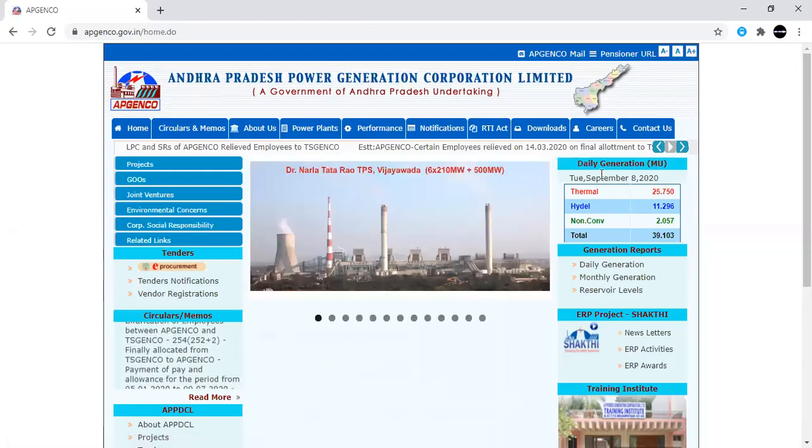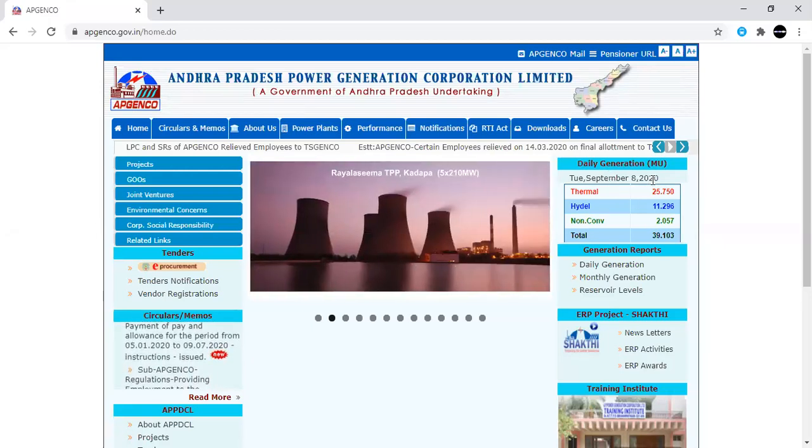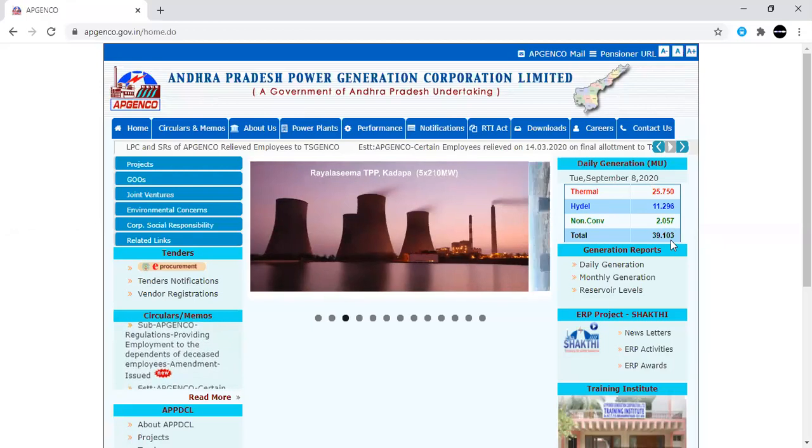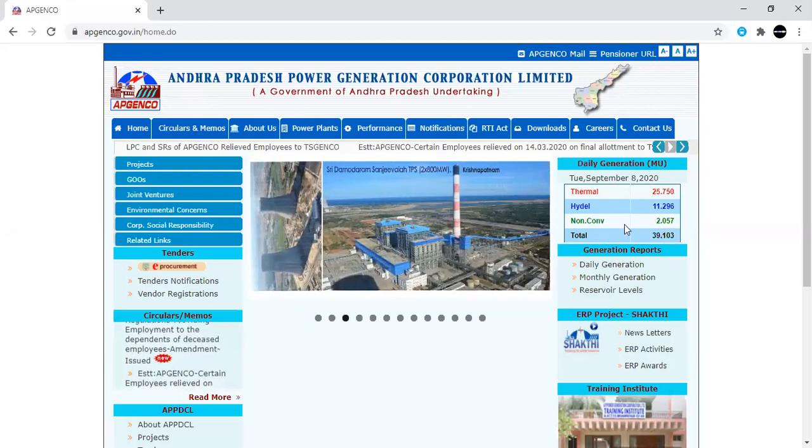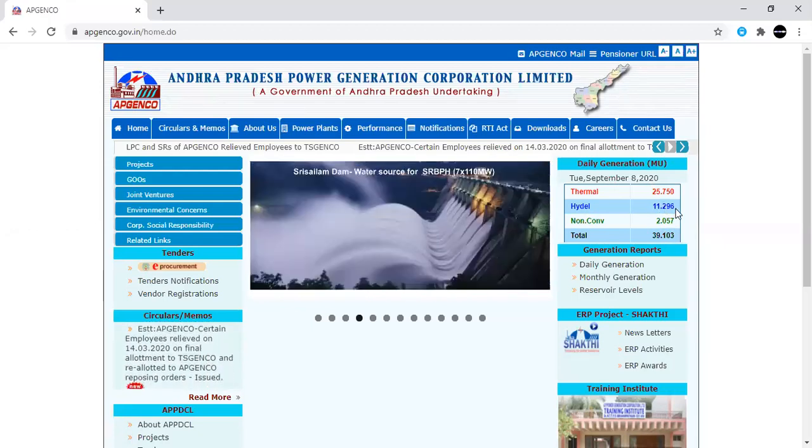For example, coming to this side, this shows the daily generation. When you consider September 8th, 2020, the total generation is 39.103 million units. Out of 39, we are using the hydel power plant to generate up to 11 million units, and the remaining is done by thermal and at the same time non-conventional. Okay, observe each and everything.